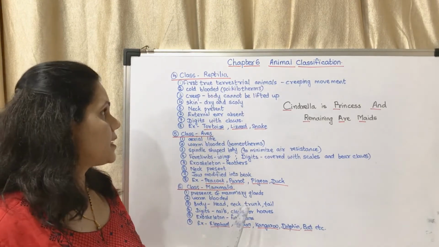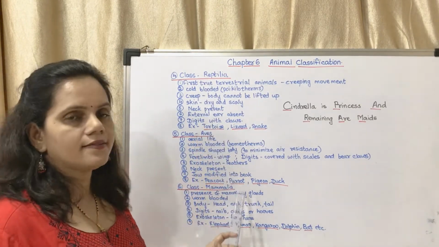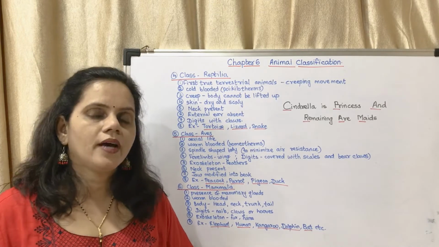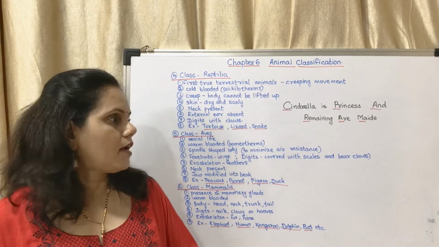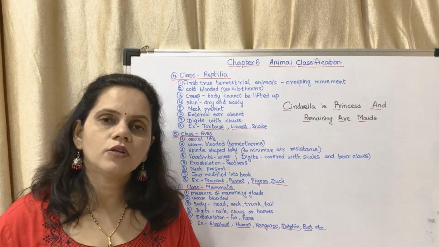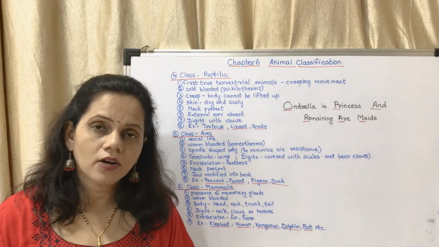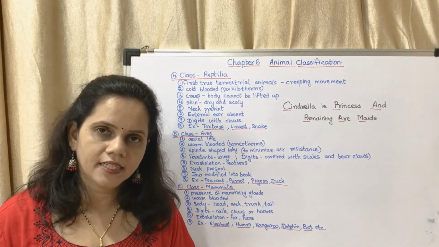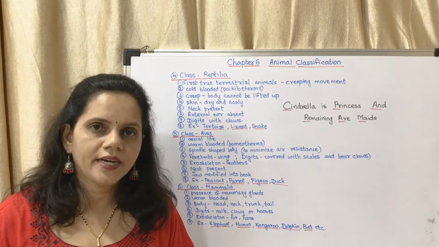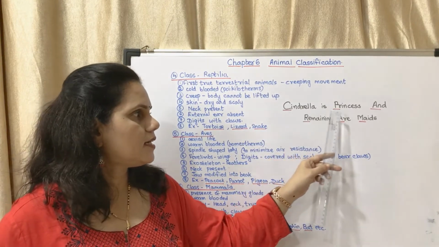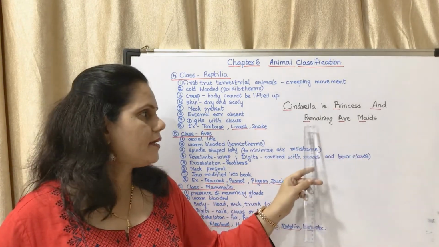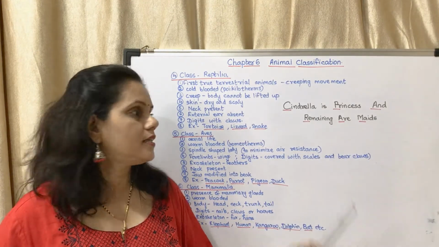So these are the characteristics of Reptilia, Aves and Mammalia. Hope you have understood the characteristics. Now there is a phrase on how to learn in order the different classes of subphylum Vertebrata. It is: Cinderella is princess and remaining are maids.